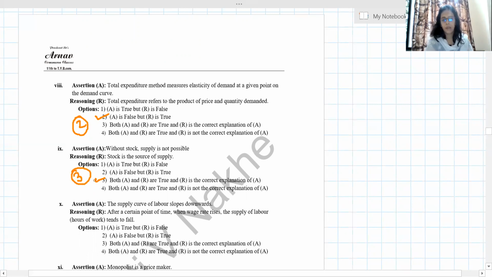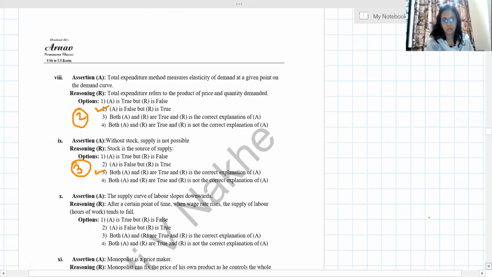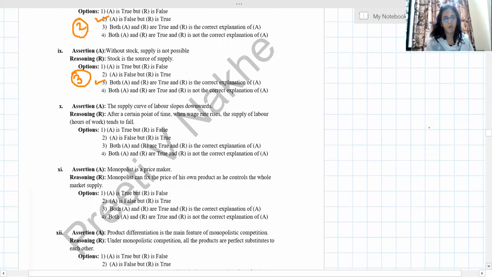Next, the supply curve of labor slopes downward. It's backward. We call it a backward bending supply curve. After a certain point of time, when wage rate rises, initially it goes upward and then it moves backward. So this statement is wrong. Then reasoning C, after a certain point of time when wage rate rises, supply of labor tends to fall. So the second is true, but the first is wrong.